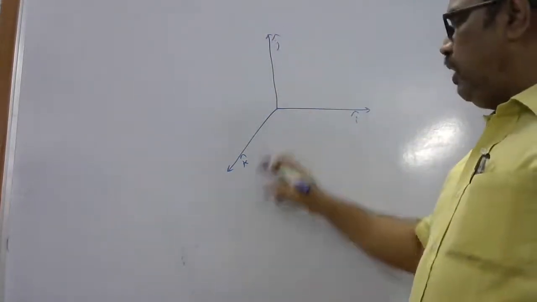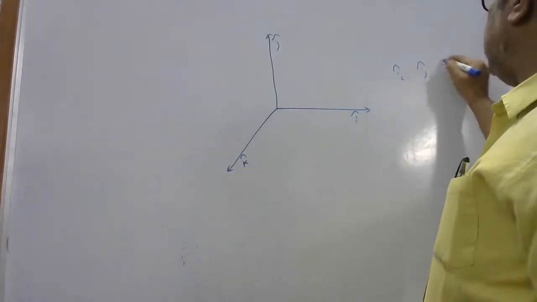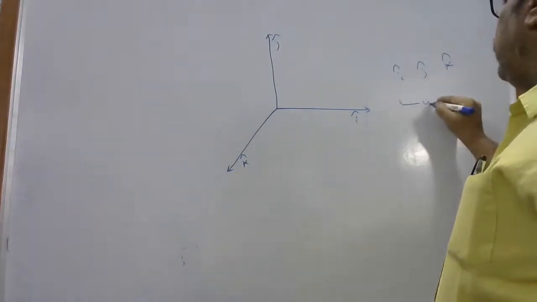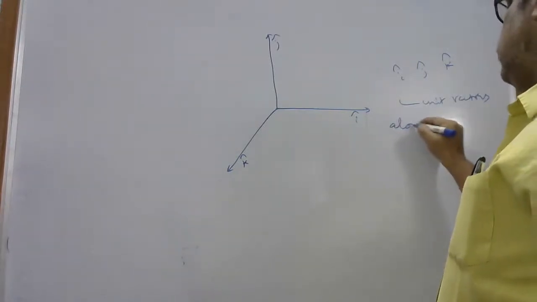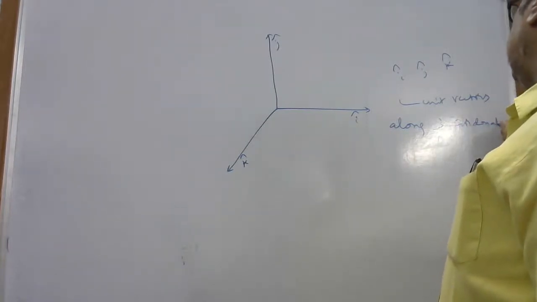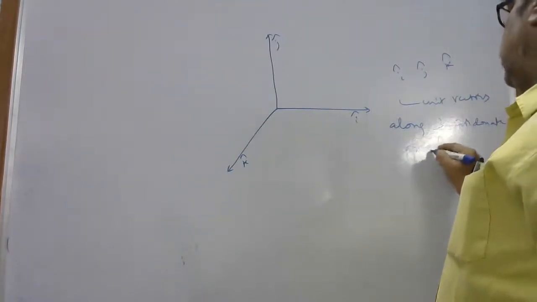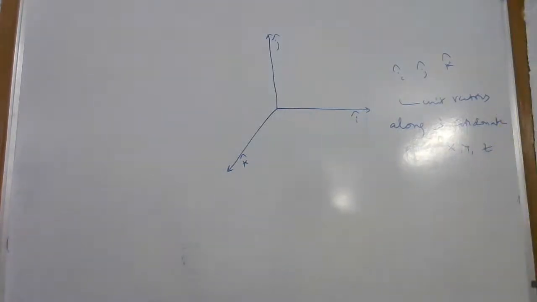So i bar, j bar, k bar, these are all called, but this is cap, these are called unit vectors, unit vectors along the three coordinate axes x, y, and z. i, j, k are called unit vectors.